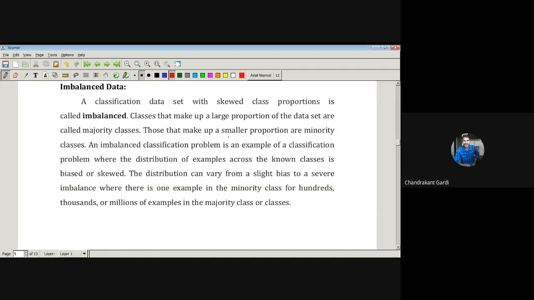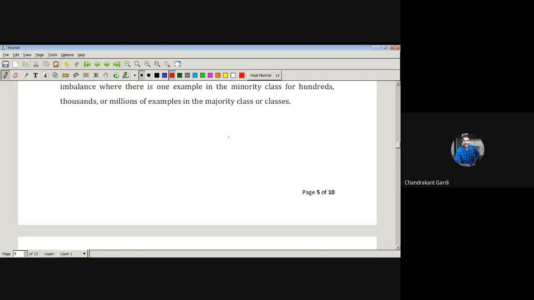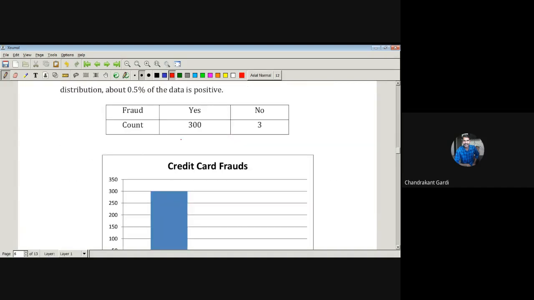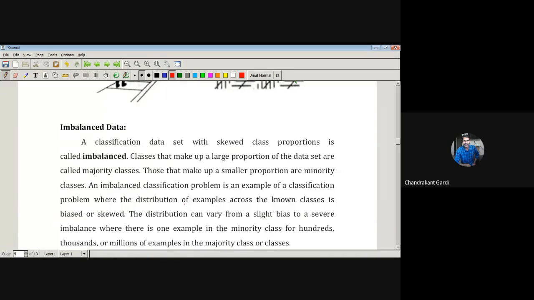A classification data set with skewed class proportions is called imbalanced. Classes that make up a large proportion of the data set are called majority classes. Like the class which has frequency 300, that will be a majority class, and there will be minority classes which have very little occurrence in the data set. Those that make up a smaller proportion are minority classes.